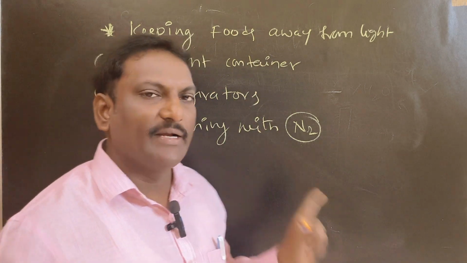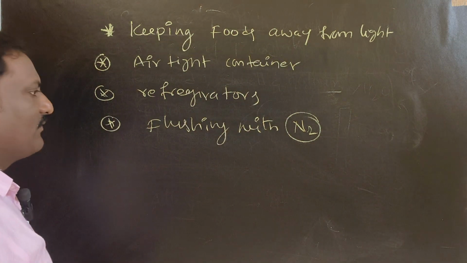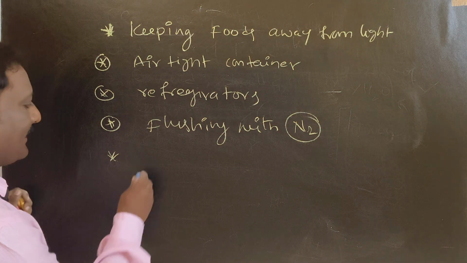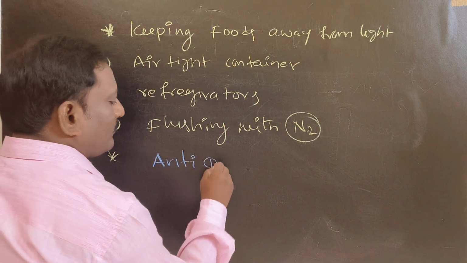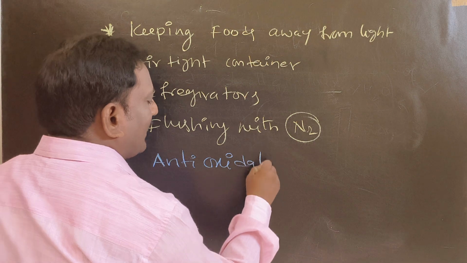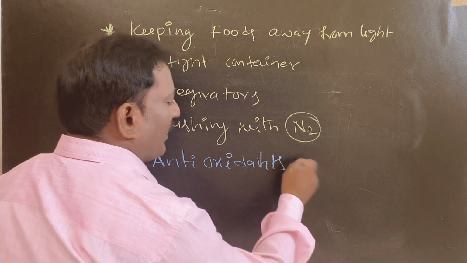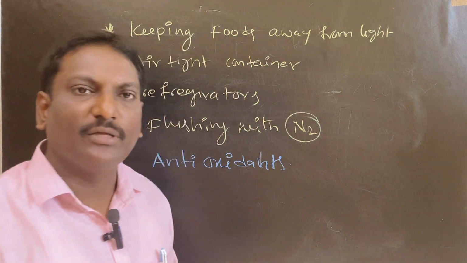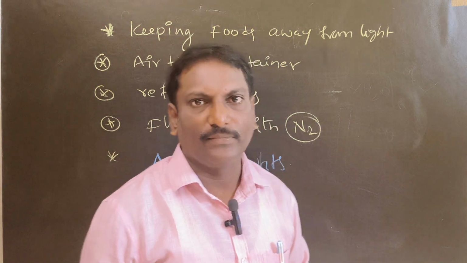That's why food materials can be flushed with nitrogen gas. Next one is adding antioxidants. There are natural antioxidants and synthetic antioxidants.